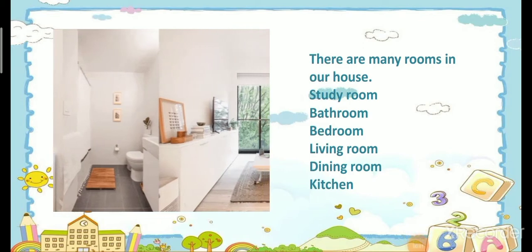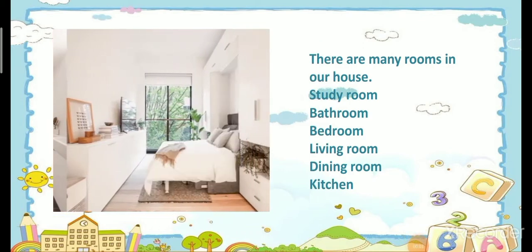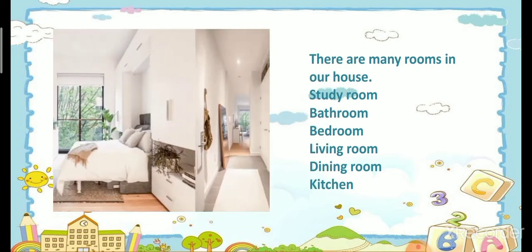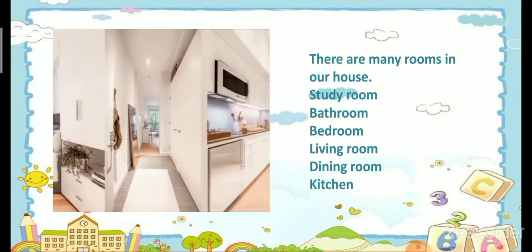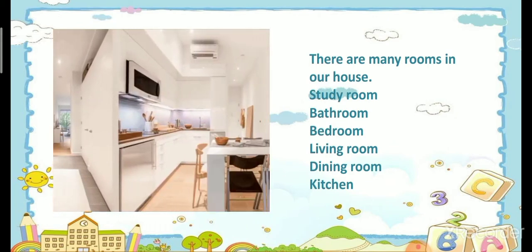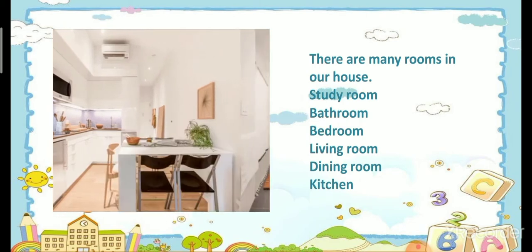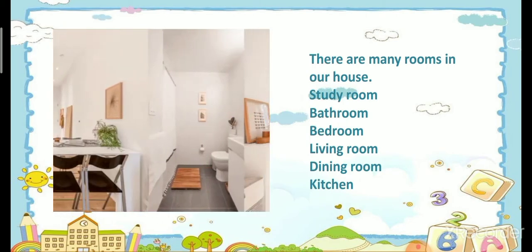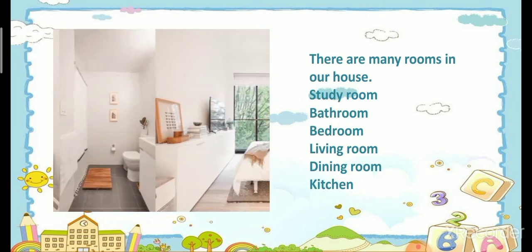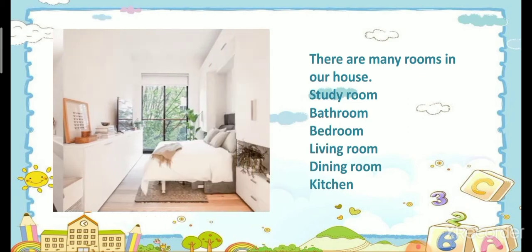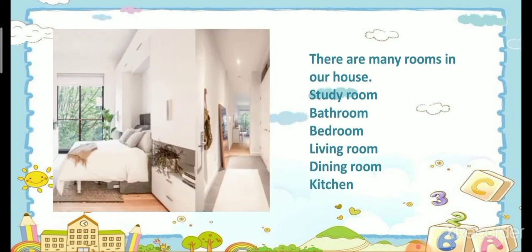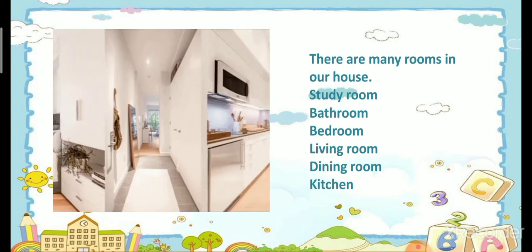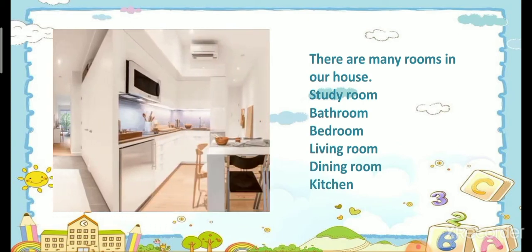Rooms in a house. There are many rooms in our house: study room, bathroom, bedroom, living room, dining room and kitchen. A study room can have your study table, books, computer, etc. And you can study in your study room without disturbance.